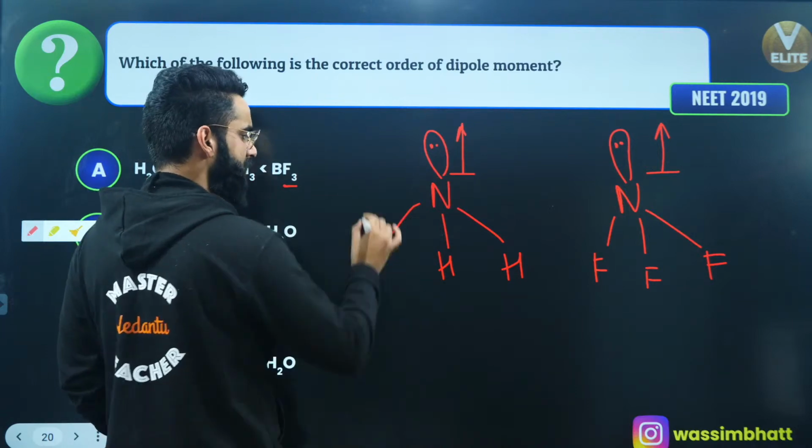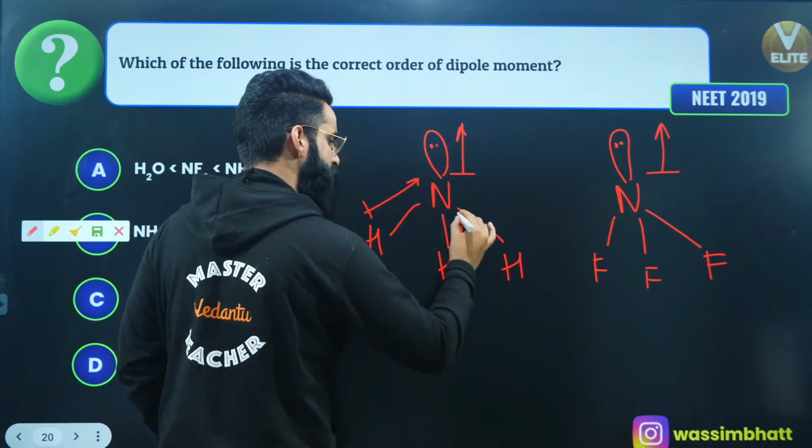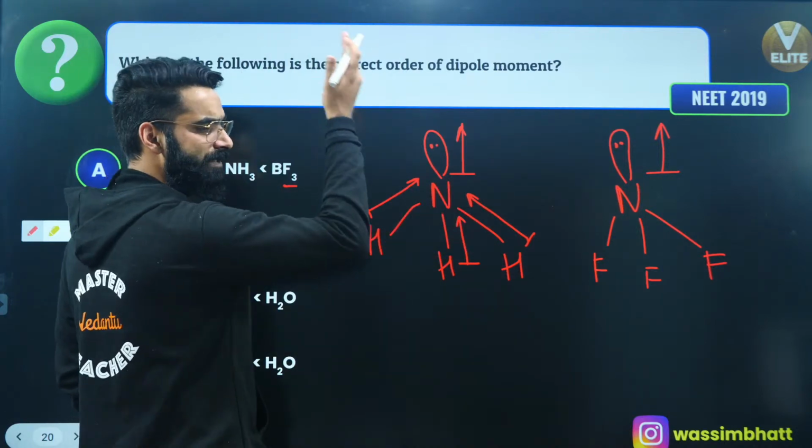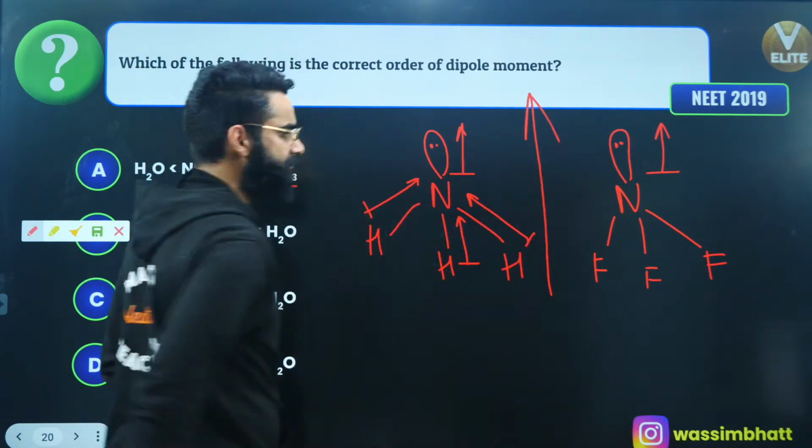hydrogen gets positive charge. So positive towards negative. Similarly positive towards negative. Similarly positive towards negative. So all the dipole moments are pointing upwards, right? So net dipole moment is going to be in this way.